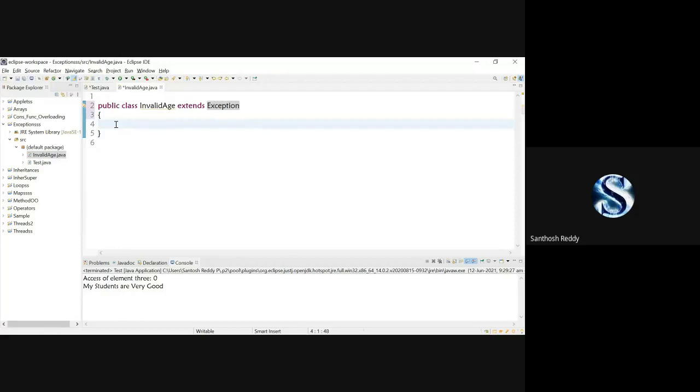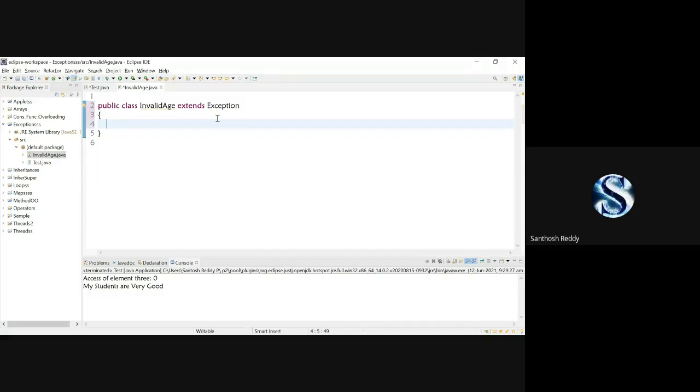Whenever you make use of this class, we have a constructor. One is a default constructor, another one is a parameterized constructor. So what should I do?